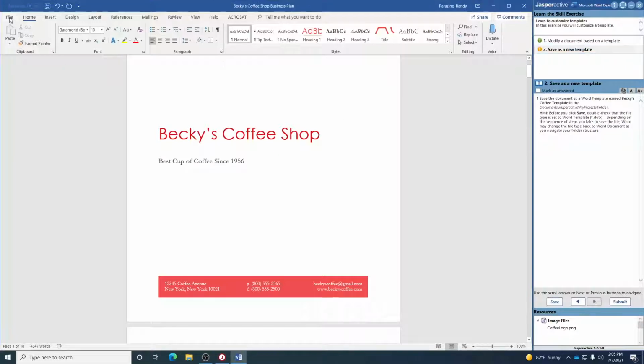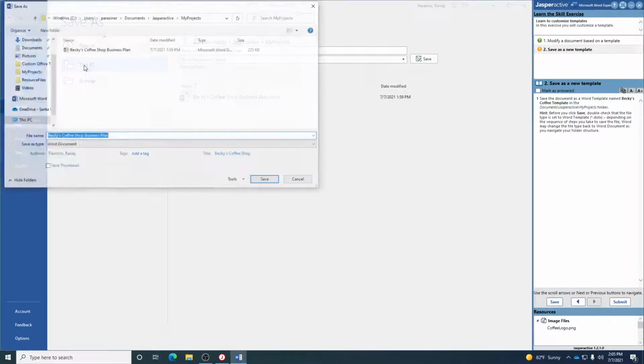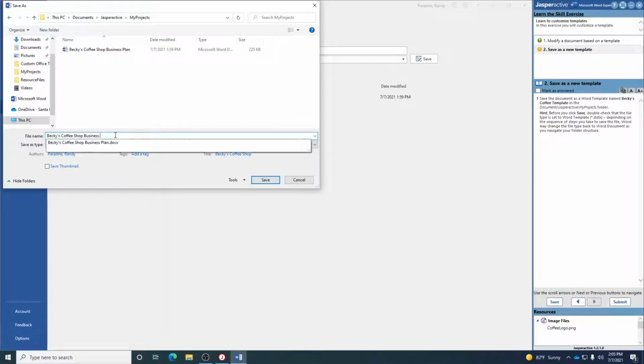So we're going to click File. We're going to click Save As. I'm going to double click this PC. I'm going to click on Documents. Double click Jasper Active. We're going to double click My Projects. So right here, you see we're going to change this to say Becky's Coffee Template. So click at the end of that and just backspace.